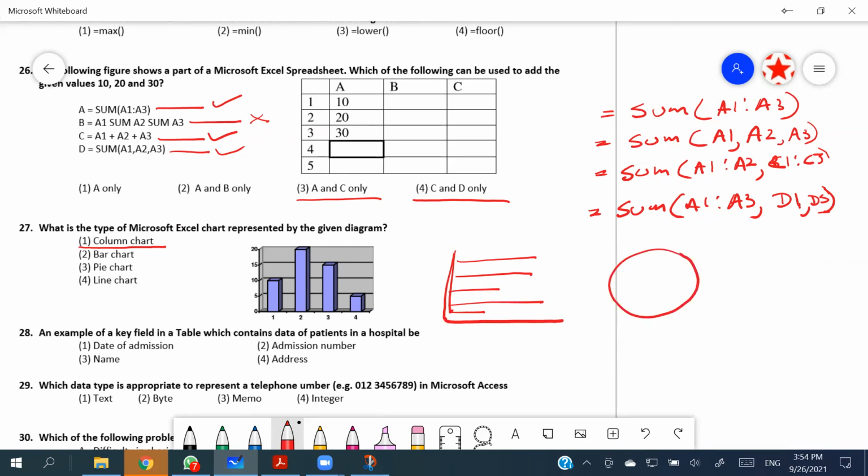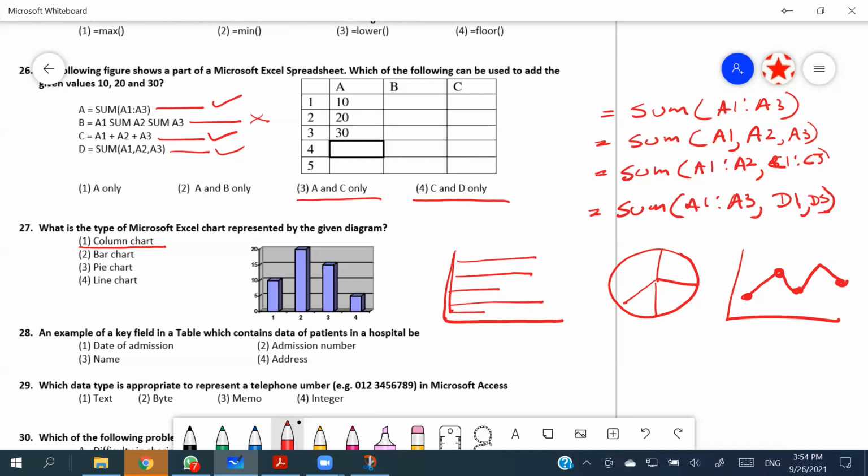And a pie chart shows you the percentage. And a line chart is something like this, right? So for the 27th, it's the first answer. Now the column and the bar can get confusing, so have a clear idea, right?